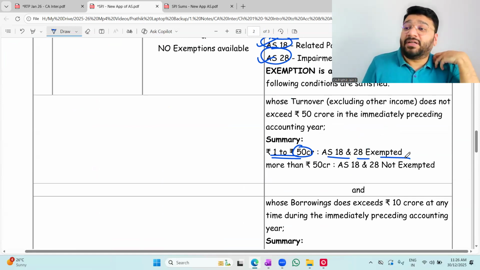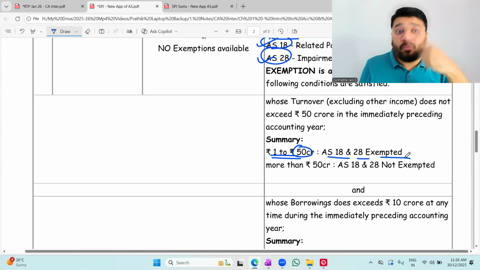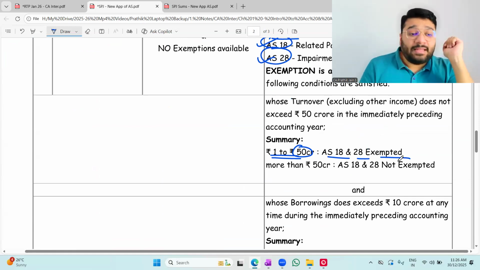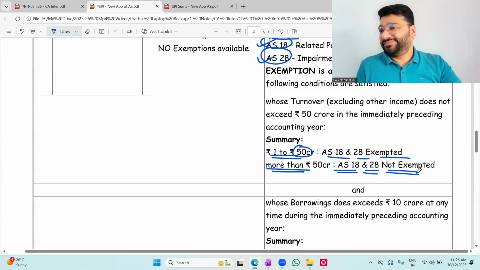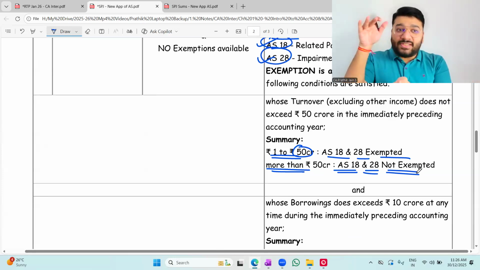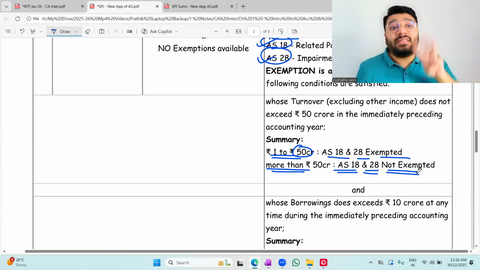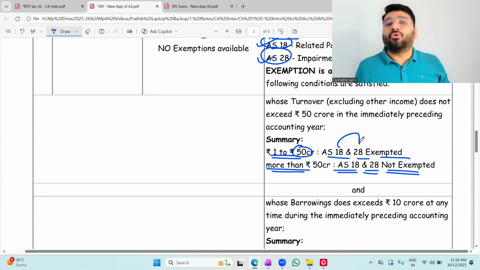Sir, if I have a turnover of 50 crore plus 1 rupee? If your turnover is more than 50 crores, my dear friend, AS 18 and 28 are not exempted for you. So there are 5 conditions, and apart from that, we have 3 more sub-conditions only in particular for 18 and 28. Okay or not okay?